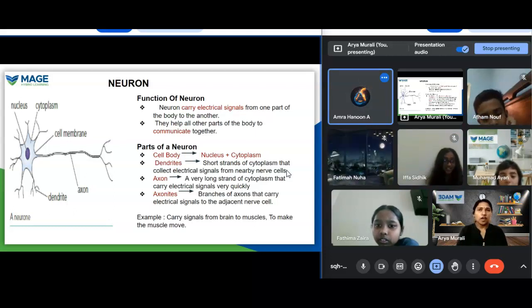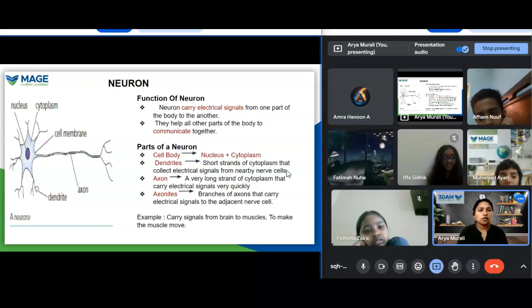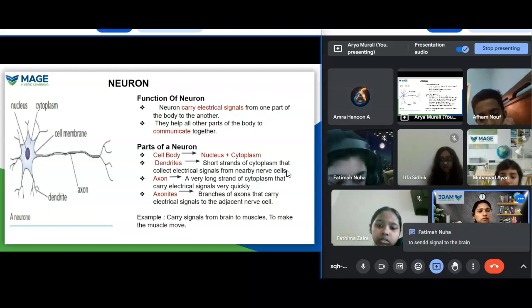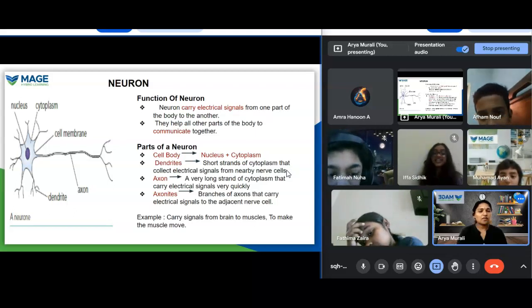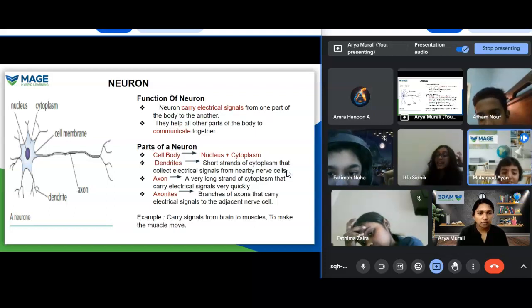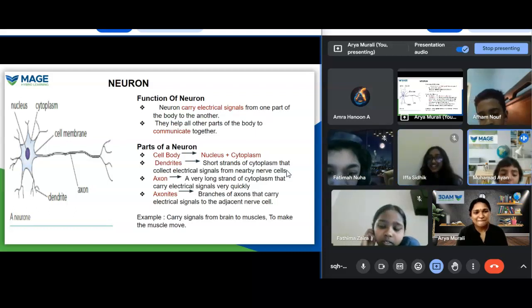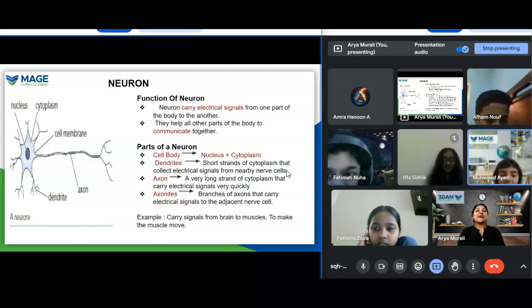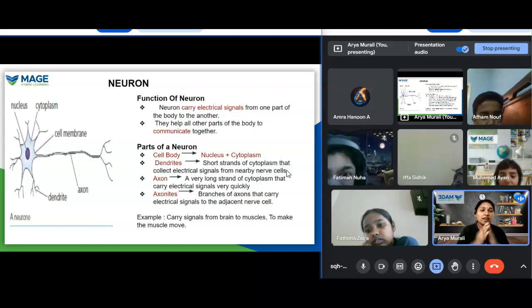Let's leave it. When you touch a hot object, immediately, what do you do? Yes, Nuha, you are right. So it is not just the nerve moving to the brain.